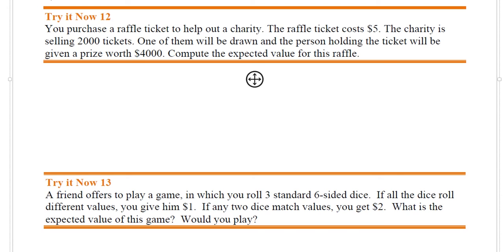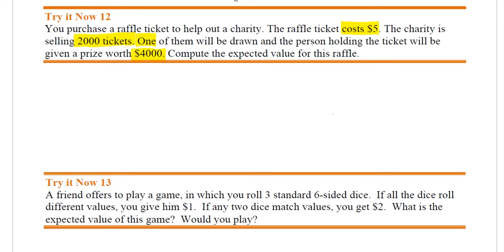All right, you purchase a raffle ticket to help out a charity. The raffle ticket costs $5. That's going to be very important for us. So the raffle ticket costs $5. The charity is selling 2,000 tickets. One of them will be drawn, and the person holding the ticket will be given a prize worth $4,000. Compute the expected value of the raffle.